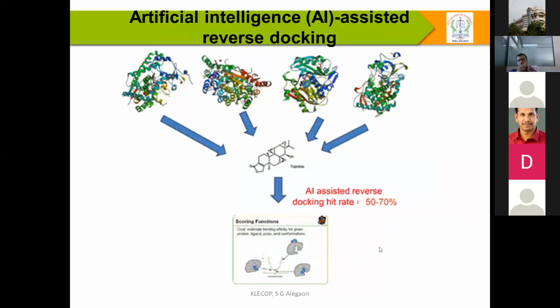When you see the scoring function, it can tell you the best score, and whether the best score is the best fit. So once again, it is your experience, your protocol. In a scoring function, all three can give an equal score, but sometimes one may give a better score. But is this really the binding site? That is where your interpretation plays the important role in the scoring functions.